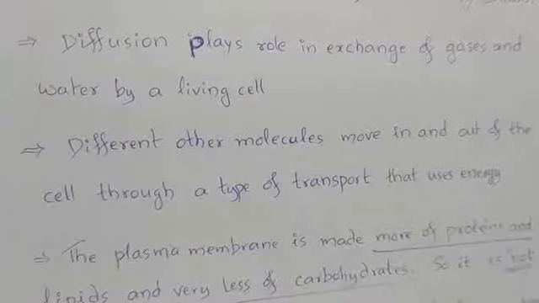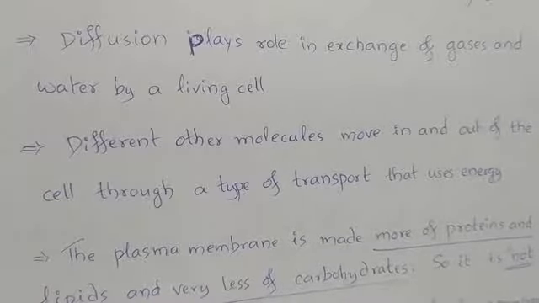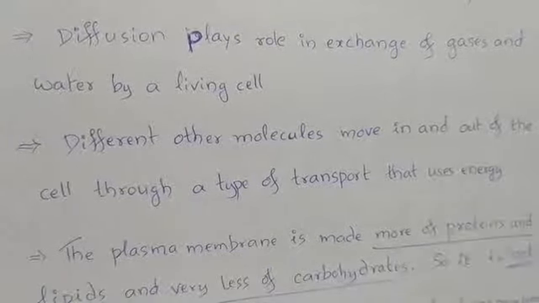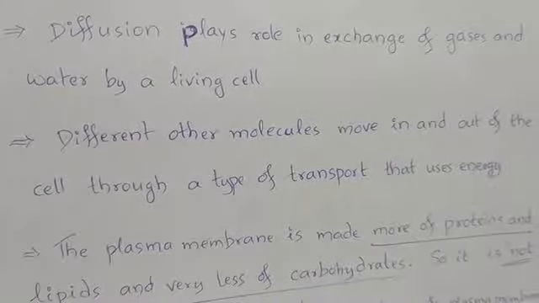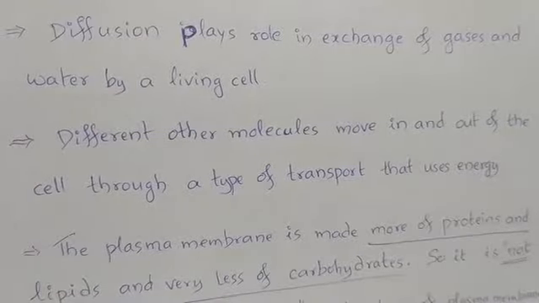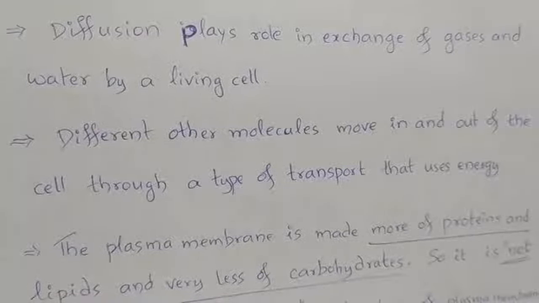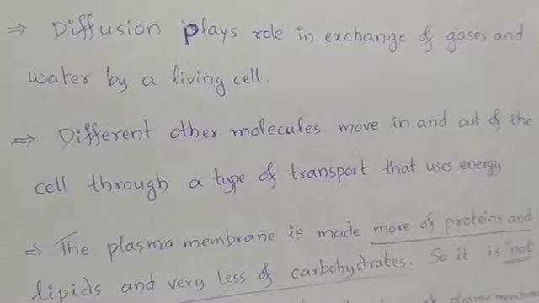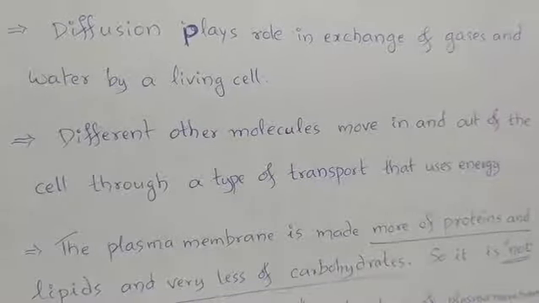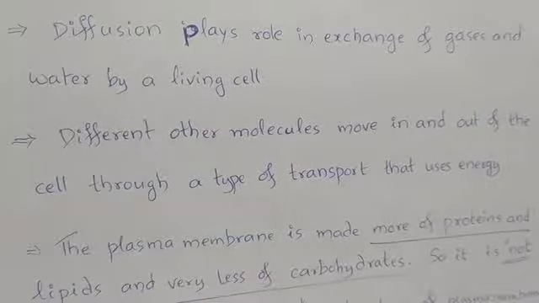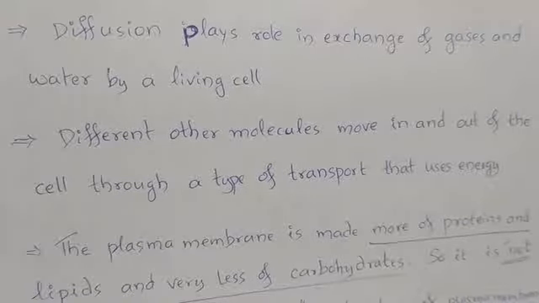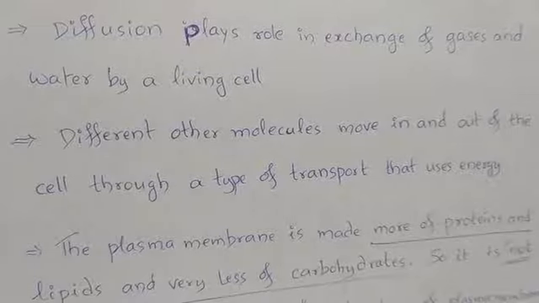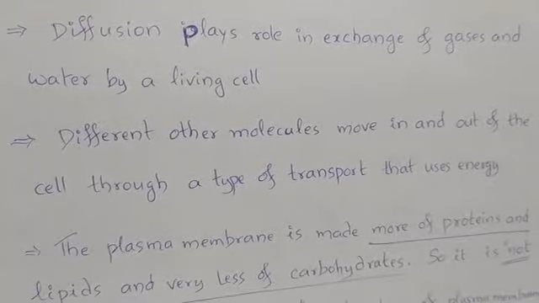What about the other molecules? Different other molecules move in and out of the cell through a type of transport that uses energy. Diffusion is a type of transport wherein energy is not used. In such a passive transport method, in which energy is not utilized, which substances are transported?